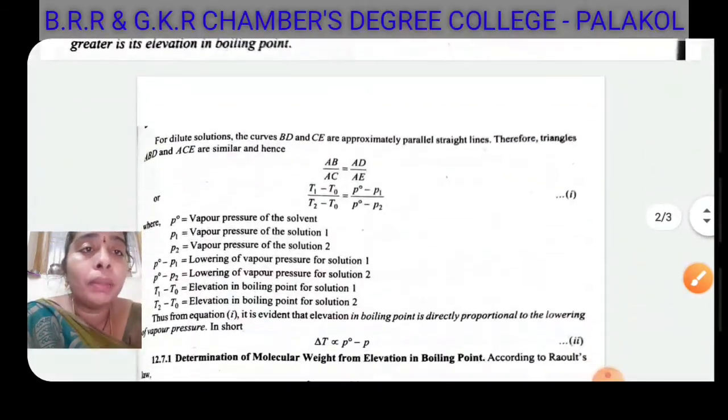Hence AB by AC equals AD by AE. From the graph, AB equals T1 minus T0, AC equals T2 minus T0, AD equals P0 minus P1, and AE equals P0 minus P2.